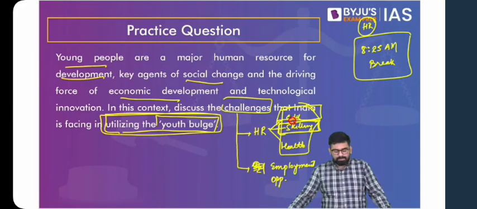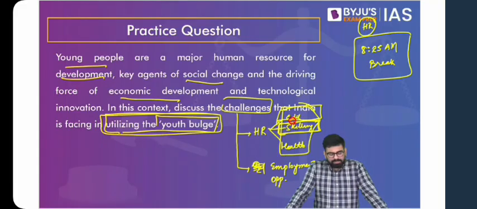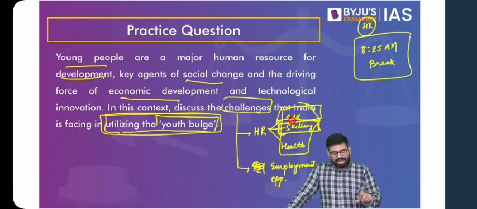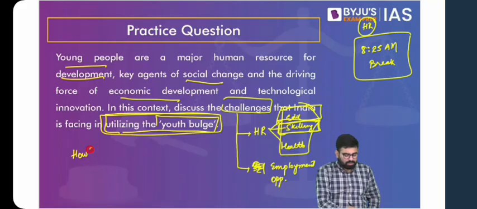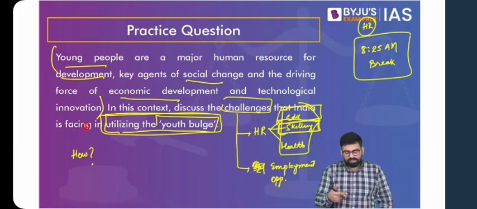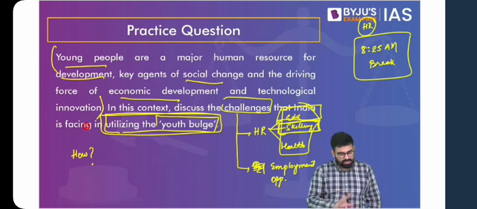Think about introduction. The introduction says that young people are a major human resource for development, key agents for social change, driving force of economic development. What can be the introduction? Now, one introduction I suggest is that briefly in 2 to 3 lines, you try to address the how of the statement. How will they contribute to development? How will they become the key agents of social change, etc.? So one way is how.